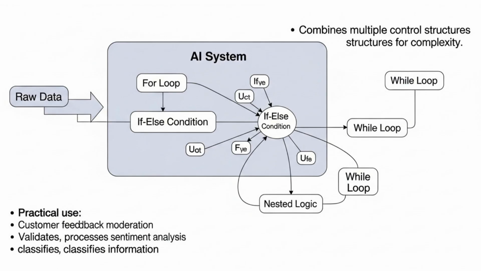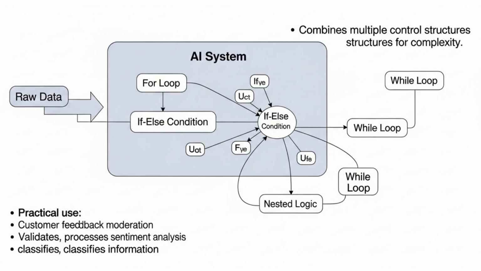To make this tangible, consider our feedback AI example. This practical system efficiently processes a batch of customer feedback. It uses a for loop to iterate through each piece of feedback, an if statement for initial validation, and then calls a function that itself uses nested loops and conditionals to analyze the sentiment of the text.